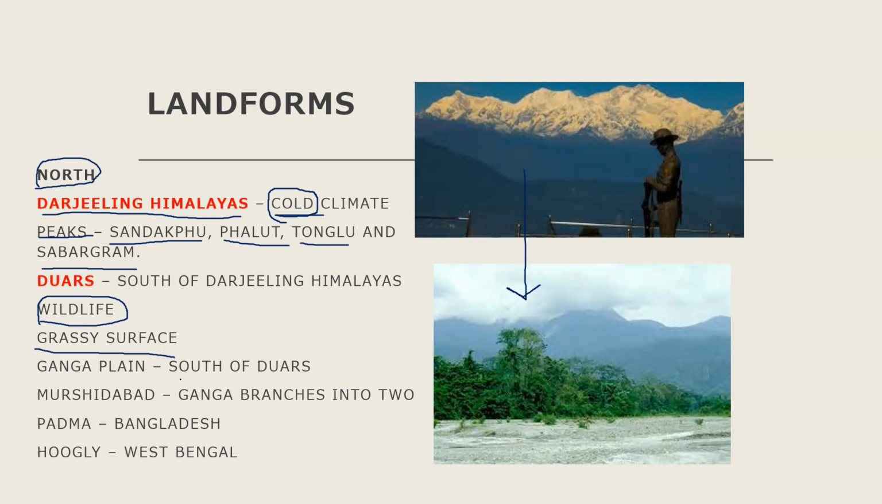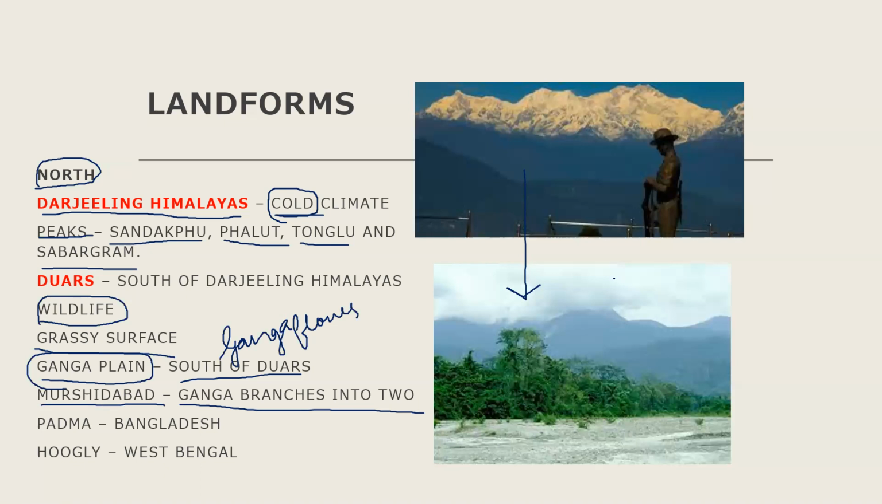To the south of the Duars we have the Ganga plain, where the river Ganga flows. The Ganga river flows, and at Murshidabad the Ganga branches into two. We will learn in the map also. A map work also we will do.